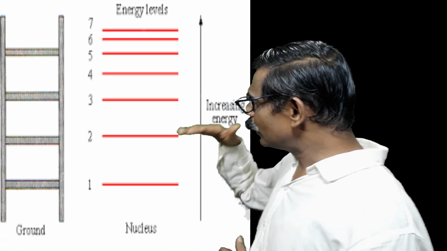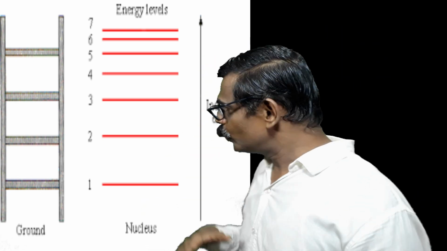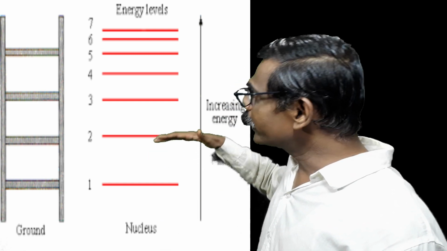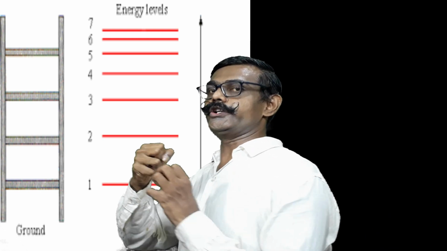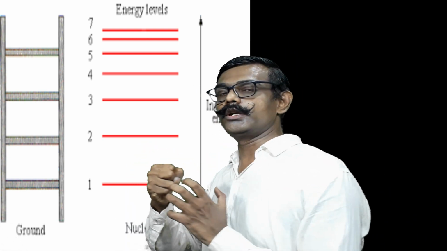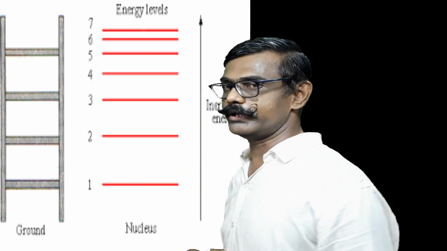Now what is the situation? We know the energy levels. To move from lower energy to higher energy, what is expected? Electron should get heat, radiation, energy. Then it will move to a higher energy level.